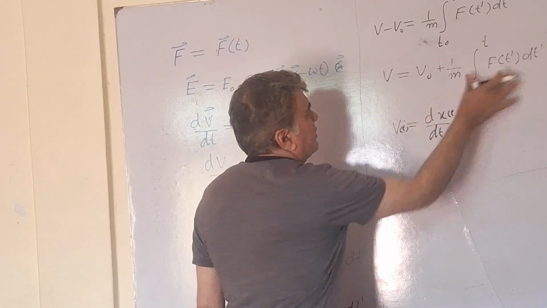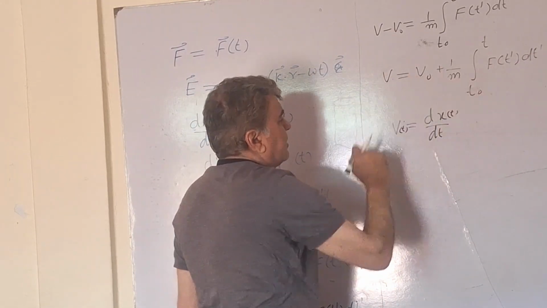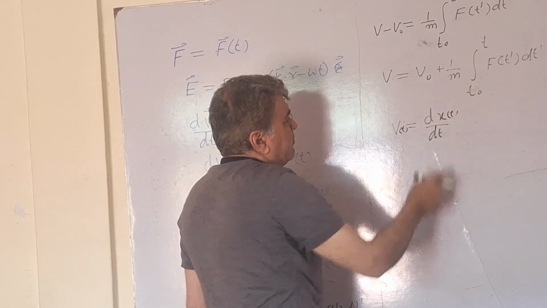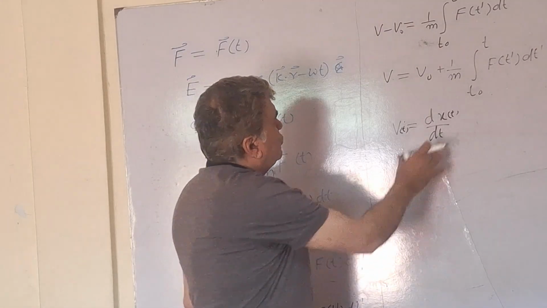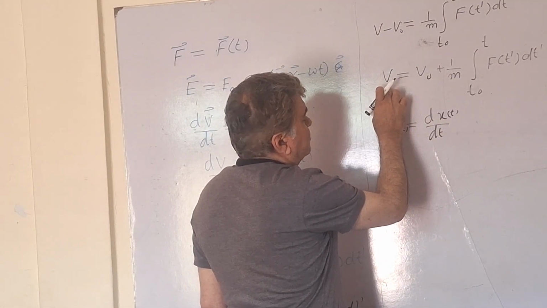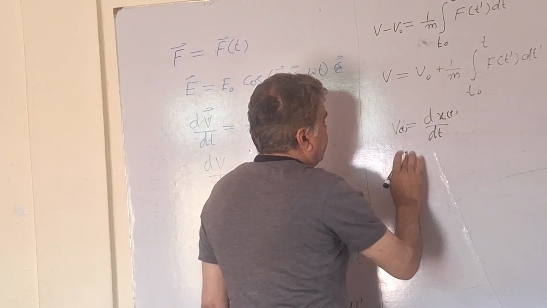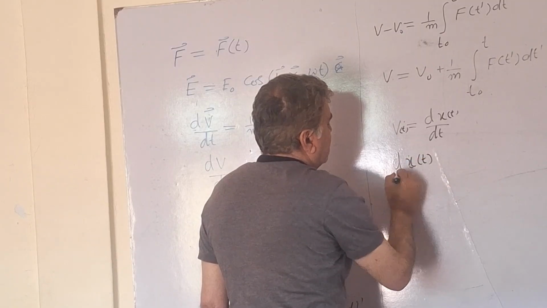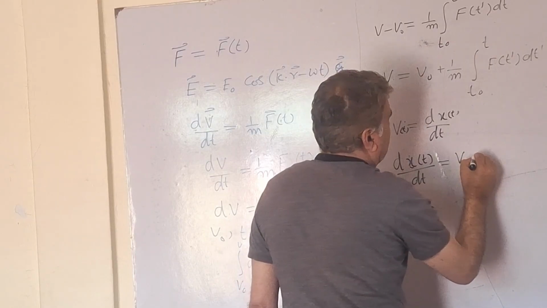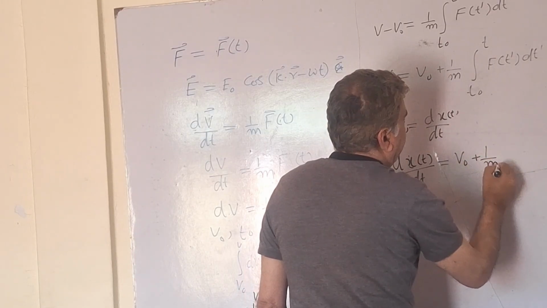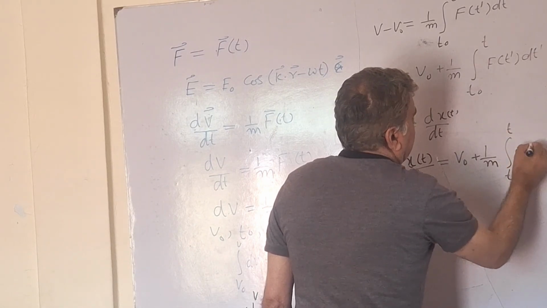Because v is time dependent, we see from this integral that v is a function of time. When v is a function of time, we can write it in terms of the derivative of position. If I use this value for velocity at this position, I can write this as dx of t over dt equals v naught plus 1 divided by m integral from t naught to t of f(t') dt'.